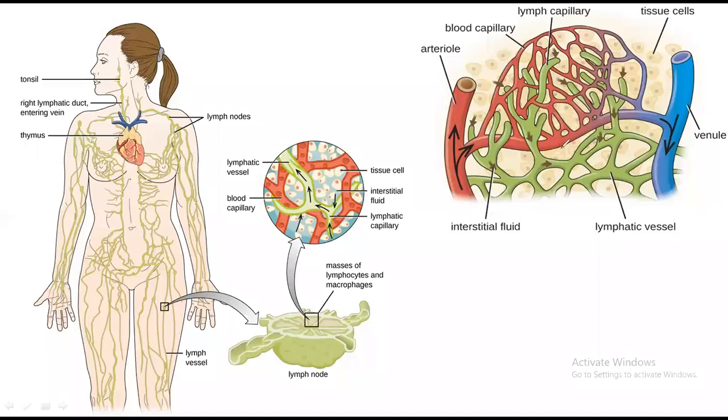The lymphatic vessels and the blood vessels are basically in close contact with each other.